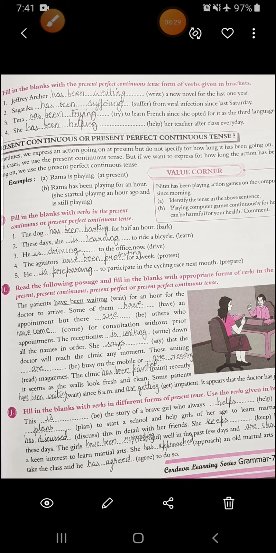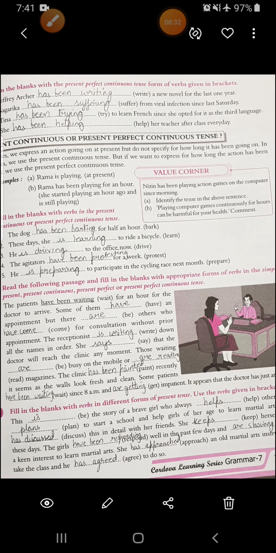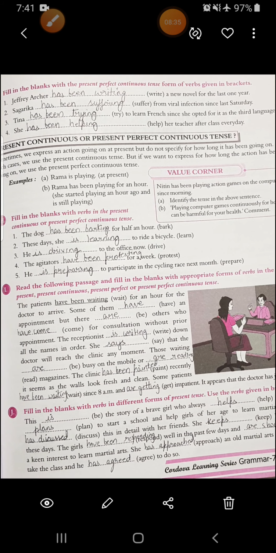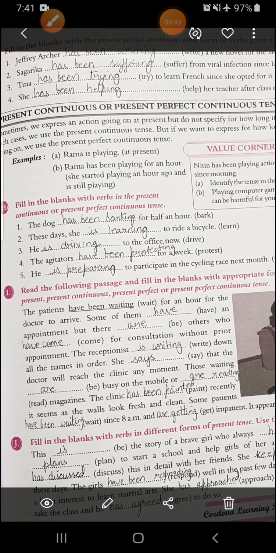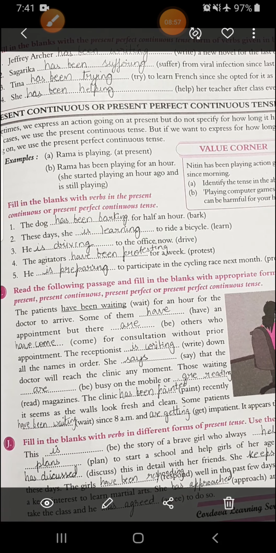All right. Now let's quickly do this exercise I. What you have to do is use all the forms of the present tense. See, the first one: the patients have been waiting for an hour for the doctor to arrive. Some of them have an appointment, but there are others who have come for consultation without prior appointment. The receptionist is writing down all the names in order. She says that the doctor will reach the clinic any moment. Those waiting are busy on the mobile or are reading magazines.